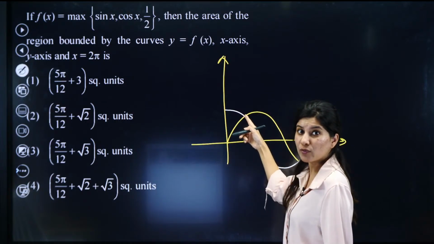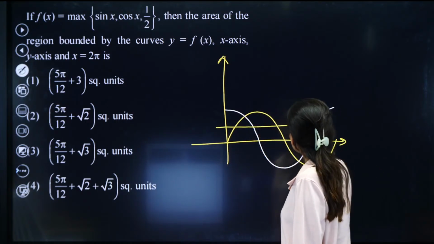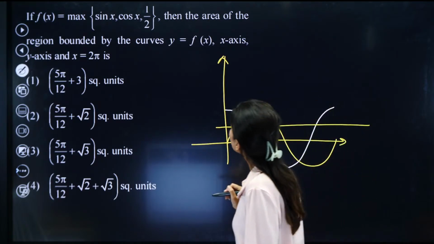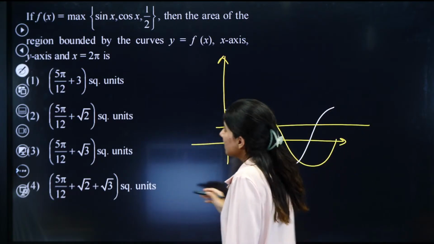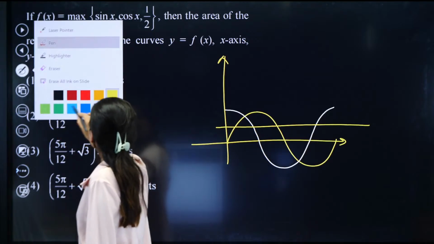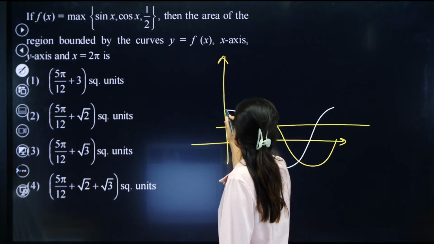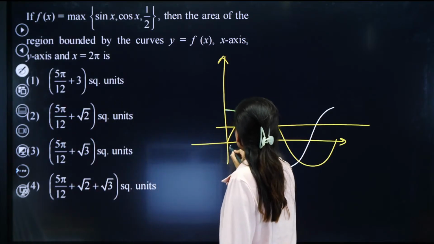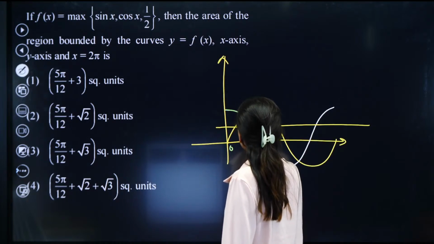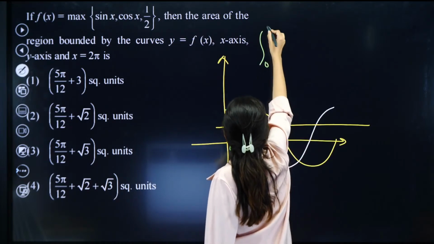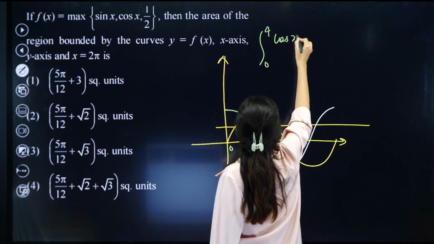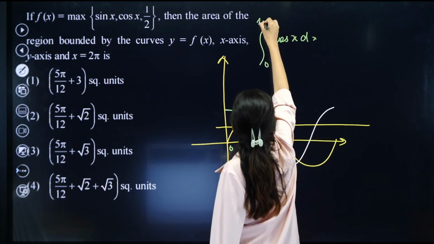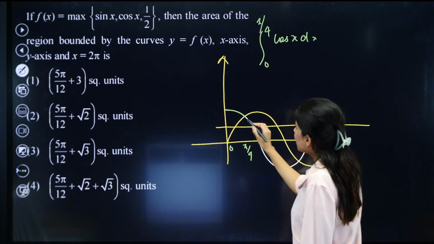And yes, half will be 0.5. So this is 1 by root 2, which is about 0.7. So half will lie over here. This is your half, and you're looking for the maximum. So the maximum I will be shading right away. So the maximum is cos x from 0 to pi by 4. We are having cos x as the maximum value till pi by 4. Pi by 4 onwards,